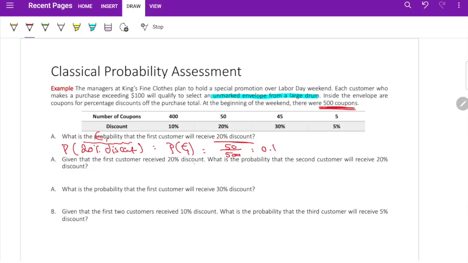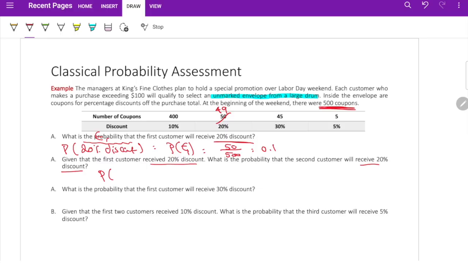If the first customer received a 20% discount, what is the probability that the second customer will receive a 20% discount? This is another thing we have to think about. Now the first customer already received a 20% discount, so we have 1 coupon taken already. So what is the chance that the second one is going to receive it? Let's call this P of E2 given P of E1.